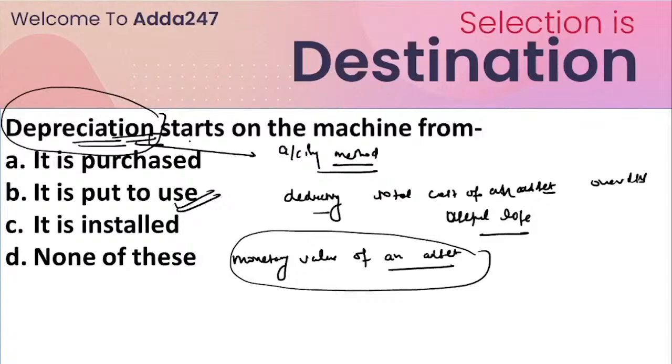So there are two purposes of depreciation, why we use depreciation in our accounting or in our business. Suppose we purchase some asset of 20 lakh rupees, and we assume its useful life is 5 years.